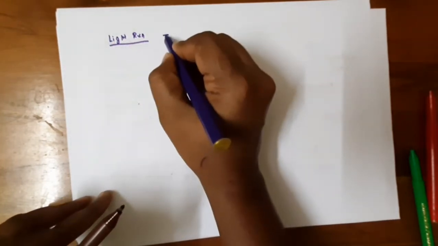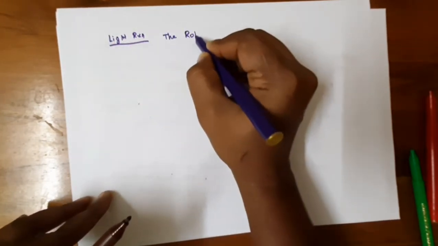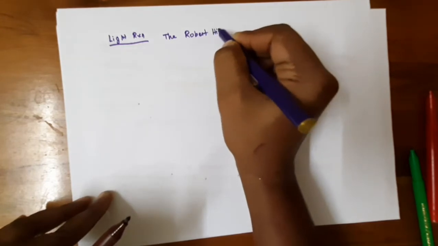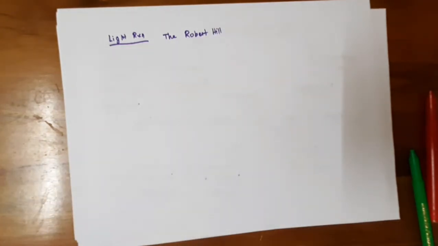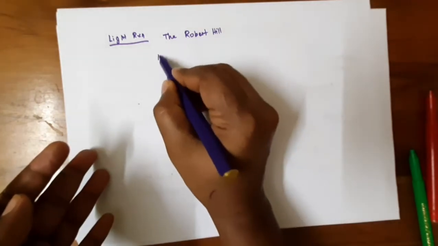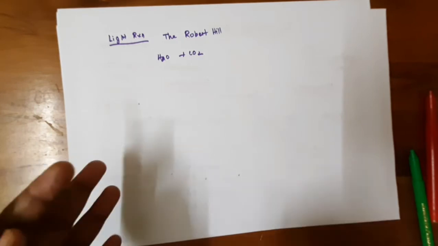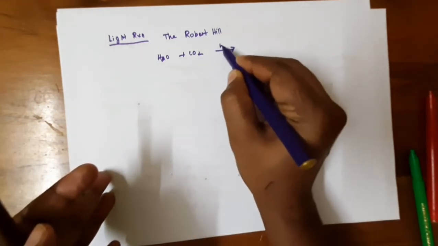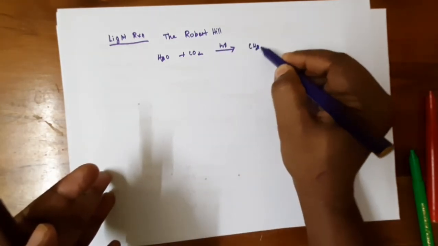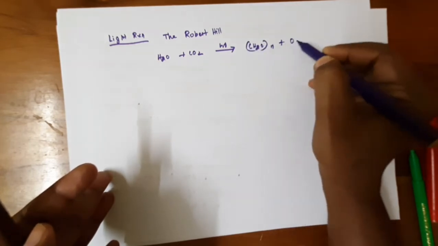Robert Hill is the person who gave the mechanism, because water and carbon dioxide, the two reaction centers, are photolysed and give carbohydrate and oxygen.